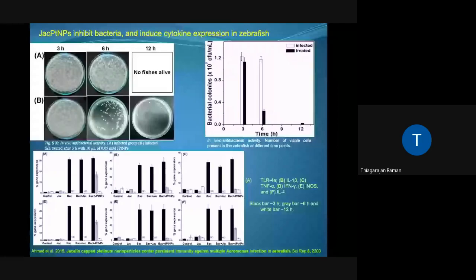Apart from this, we also looked at the role of Jacqueline platinum nanoparticle in modulating the immune response against infection in zebrafish. For cytokines, the infected zebrafish showed a significant increase in TLR4 at 3 hours post infection, but post 3 hours, TLR4 expression was found to decrease drastically.